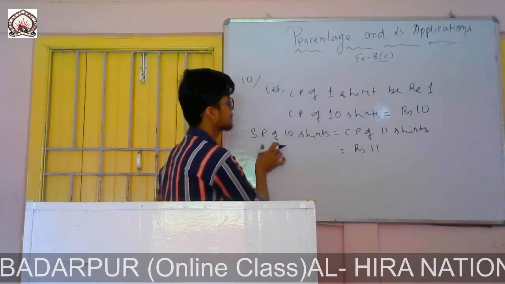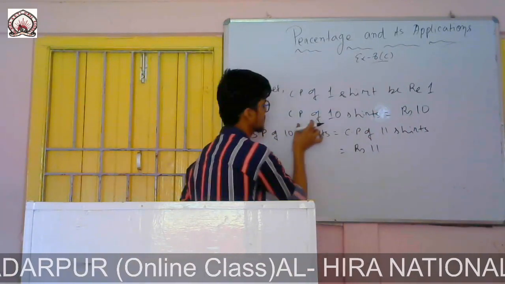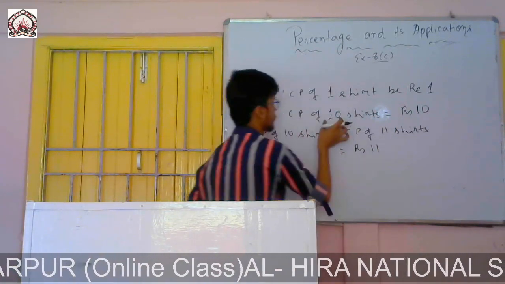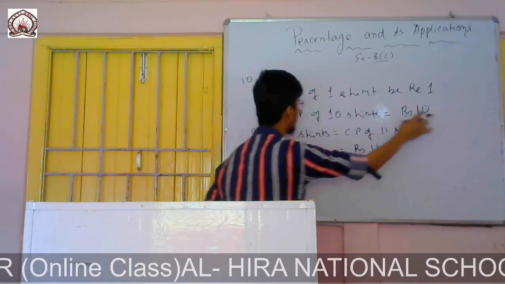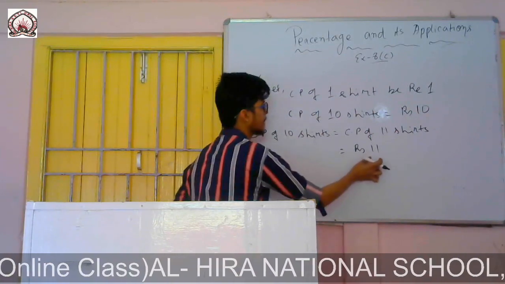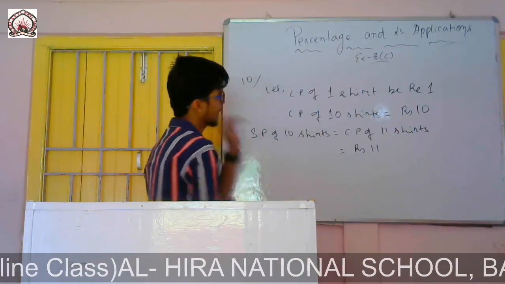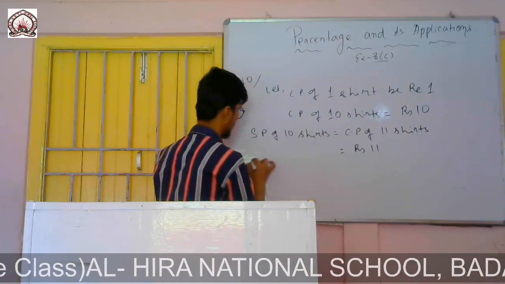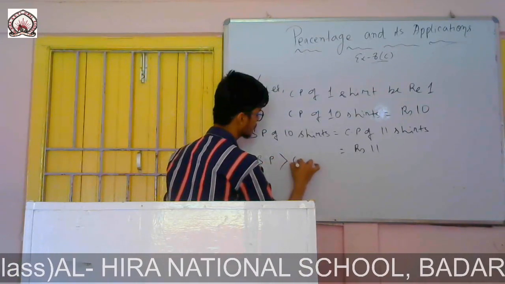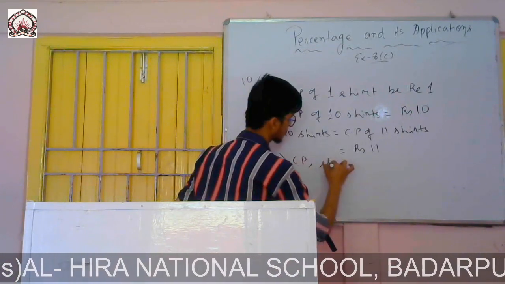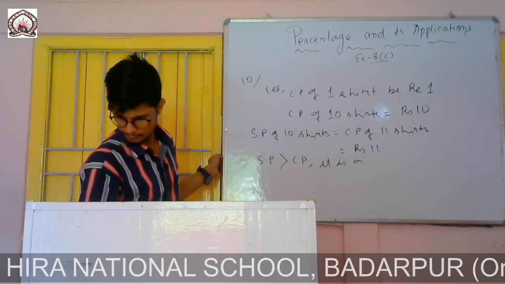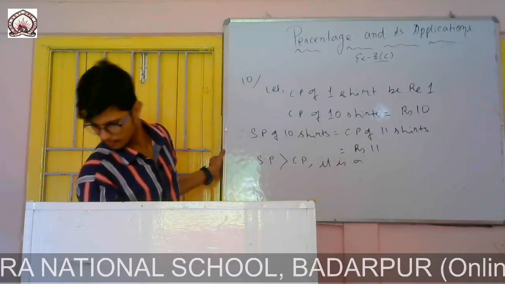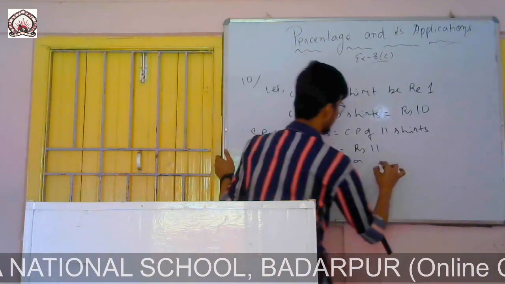So you see, SP of 10 shirts is rupees 11, CP of 10 shirts is rupees 10. The cost of 10 shirts is rupees 10, but when I sell them it became 11. That means I was in profit. SP is more than CP, so it is a gain, or profit. Therefore it is a profit.